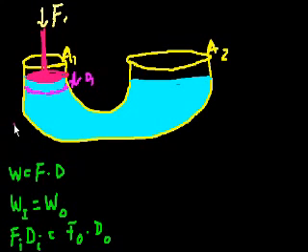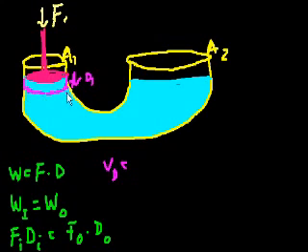But let me ask a question. How much total water did I displace? Well, it's this volume. I took this entire volume and pushed it down. The volume displaced is like a cylinder of liquid, so it equals this distance times the area of the container at that point.